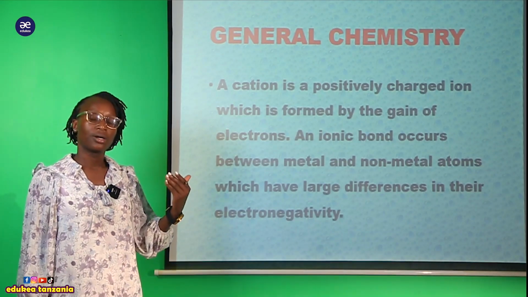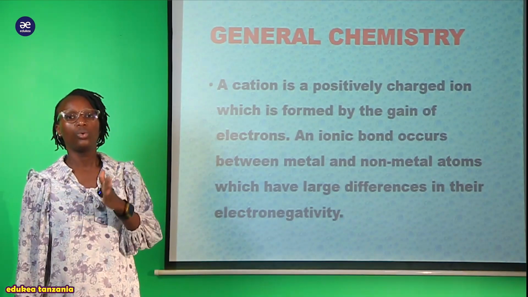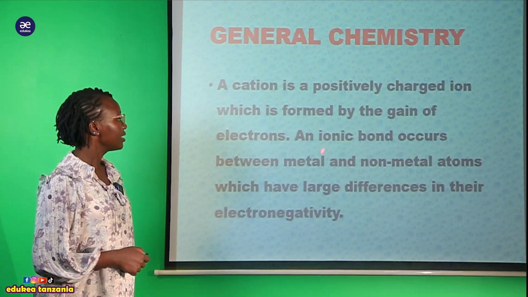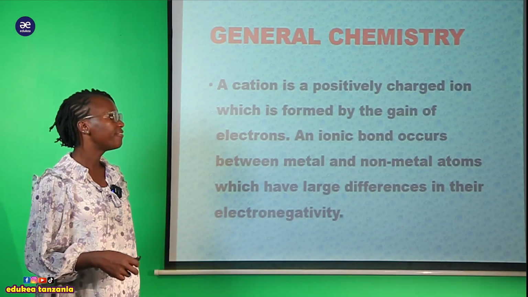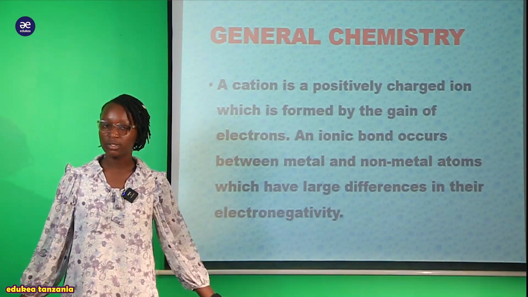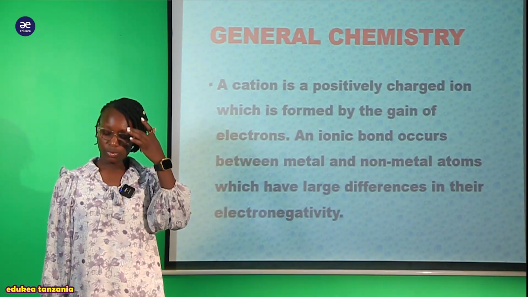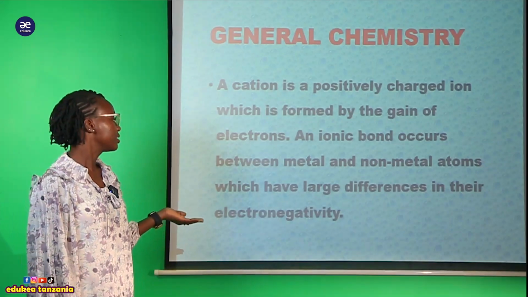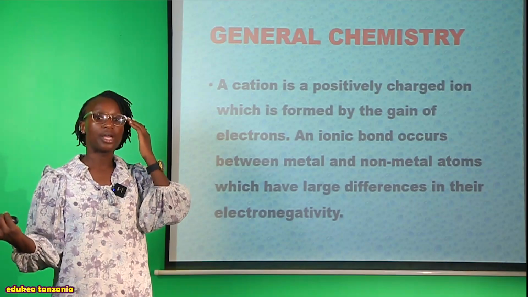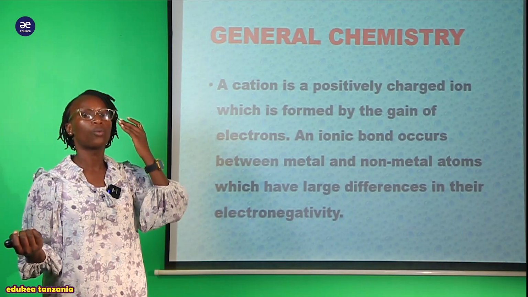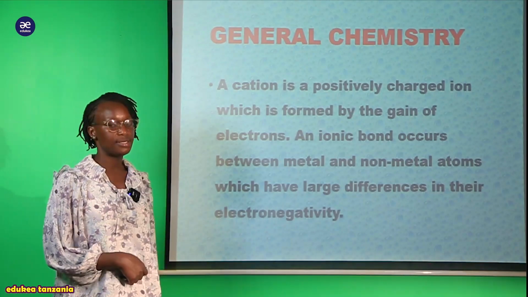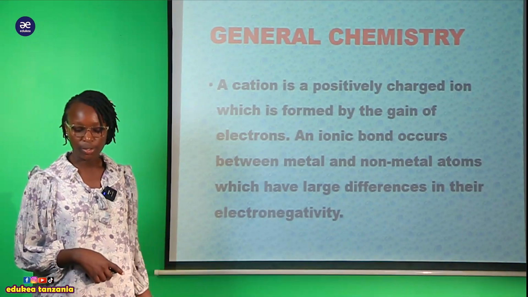Maana kwamba kuna hiyo gaining of electron and the loss of electron. So that's why anasema kwamba this metal and non-metal they have large differences in electronegativity. What is electronegativity? Tutaenda kuona the way tunadiscuss hapa, lakini pia this is the normal terminology ambayo ushakutana nayo mostly katika level za nyuma ukiwa upo kwenye masomo yako kuanzia kidato cha kwanza mpaka cha 4, ulikutana na hii terminology ya electronegativity sana. Kwa hiyo it's not a new term.